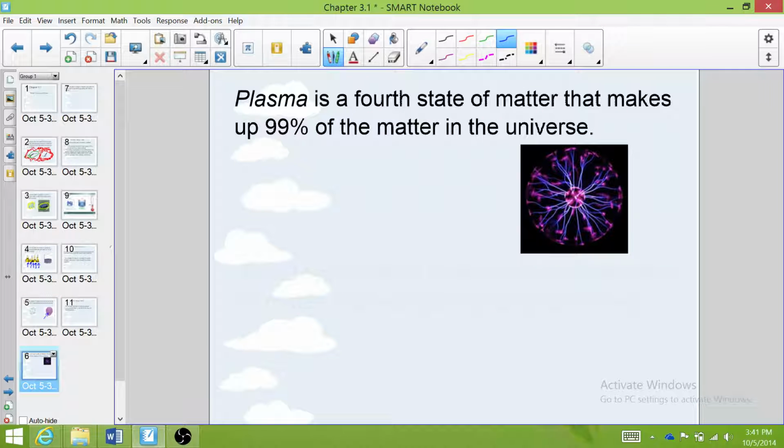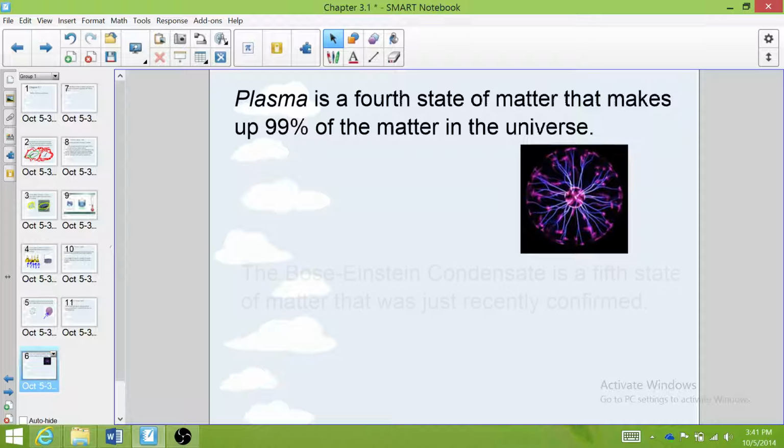There are two other states of matter in the universe that we know of right now. Plasma is a fourth state of matter that actually makes up about 99% of the matter in the universe. It's not as common on Earth, but in the universe, talking about clouds and nebulas and stars, all of those are made out of plasma. And we're going to talk about what plasma is a little bit tomorrow.